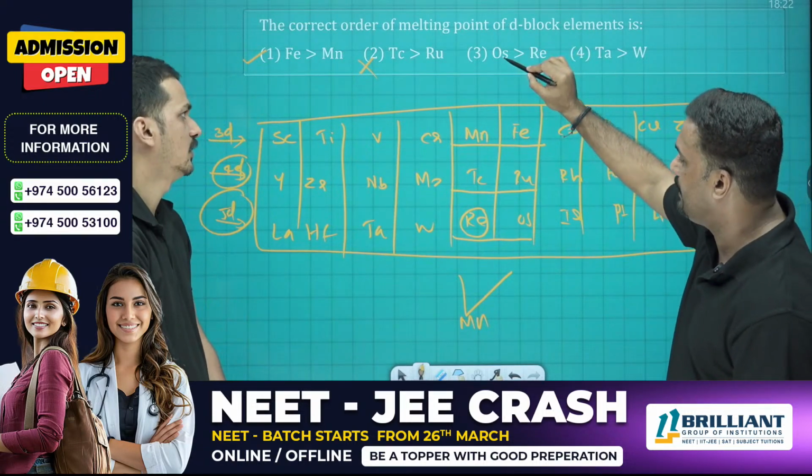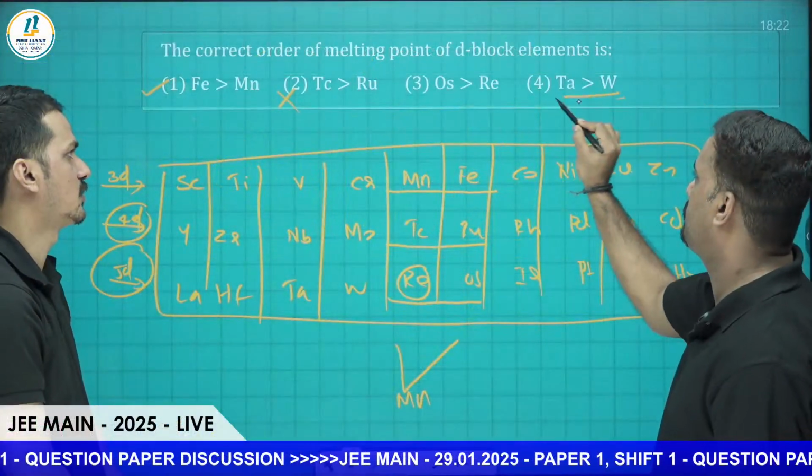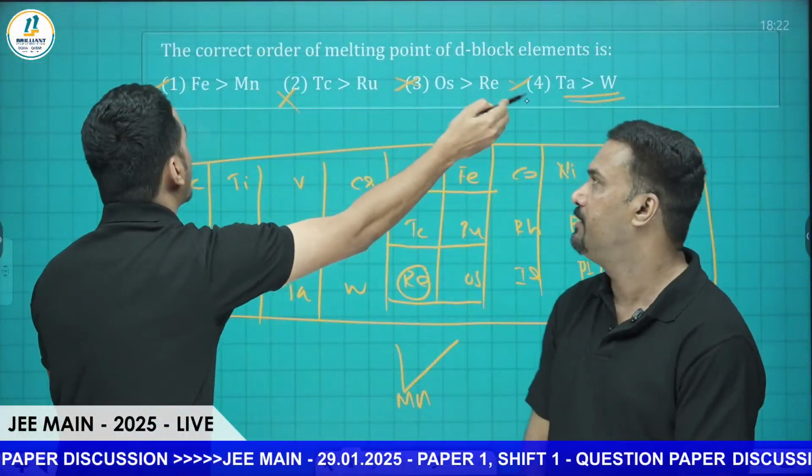Yes, so that will again be wrong. Yeah, osmium, and that one we already told. There is no confusion. That also is wrong. Tungsten, this is given, also wrong. This is also wrong. So our answer is correct, option 1.